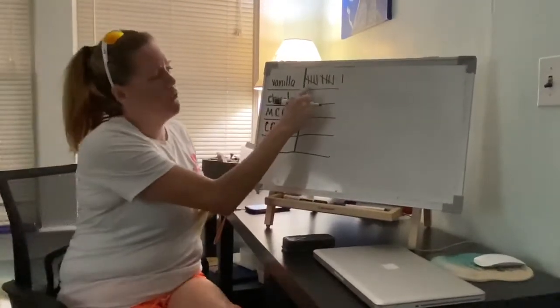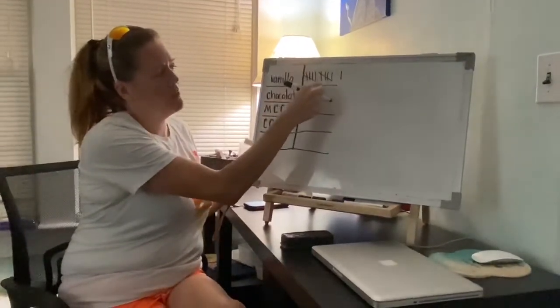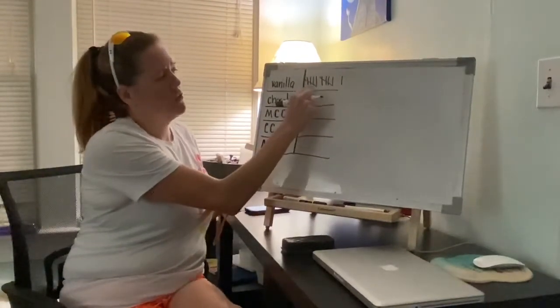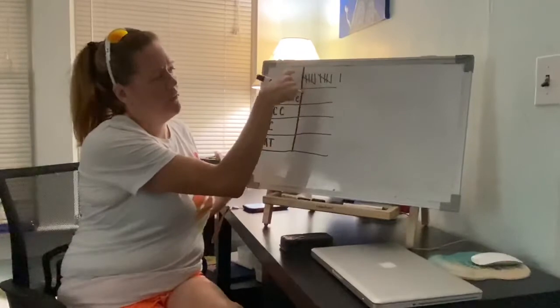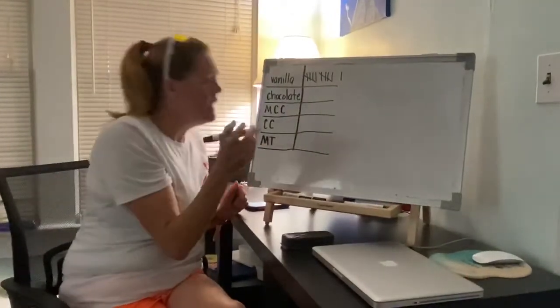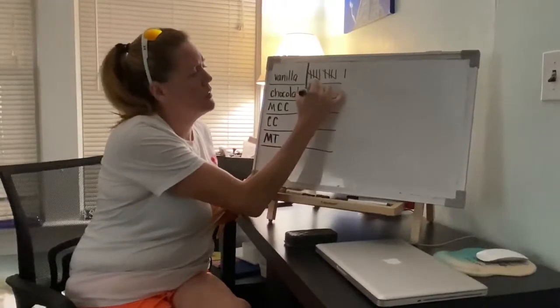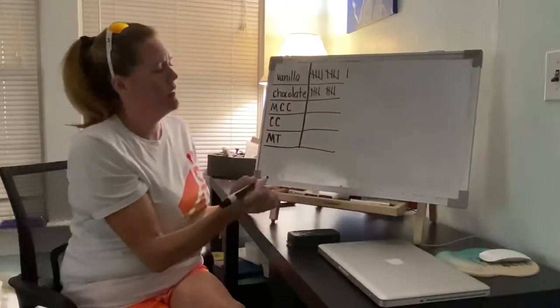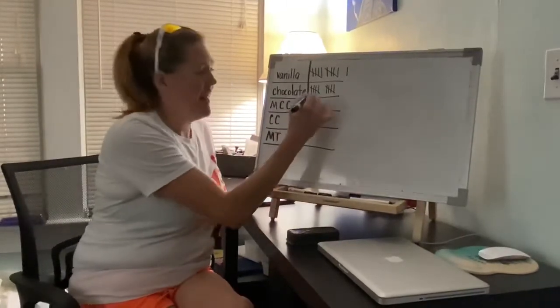So every time I did 4 tallies, I made a line that goes down to make a group of 5. So it's easier to count. Or you could say 1, 2, 3, 4 standing tall. The 5th one takes a fall. If you don't want to remember it that way. All right. 10 kids voted for chocolate. 1, 2, 3, 4, 5, 6, 7, 8, 9, 10. That one was easy. Mint chocolate chip had 8 votes.